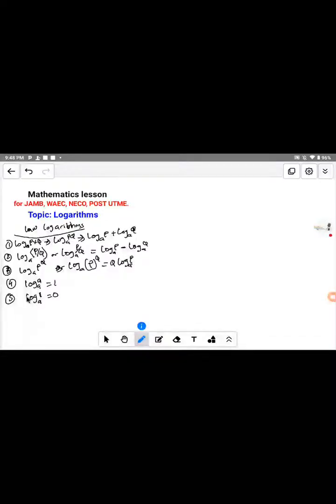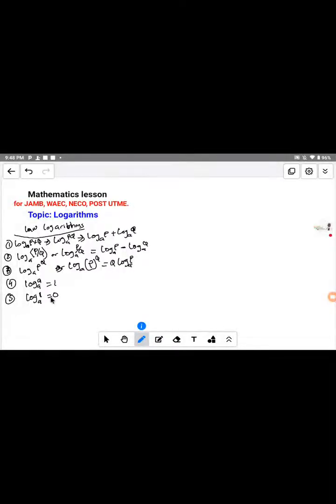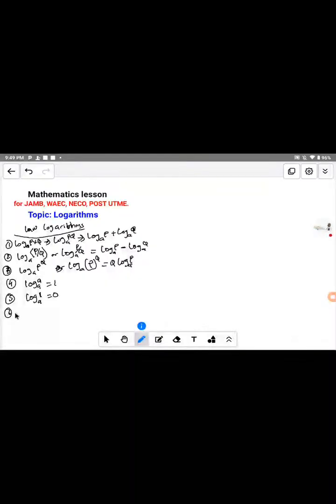So if you have an expression like this, log of a number where the number is 1, the answer automatically becomes 0.